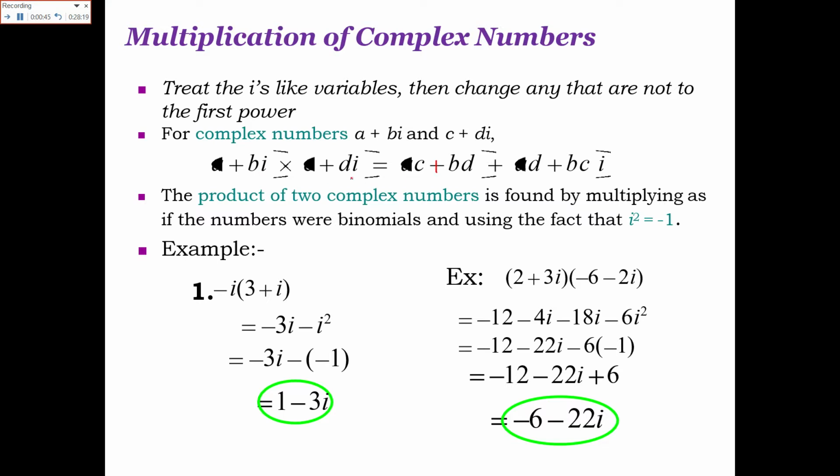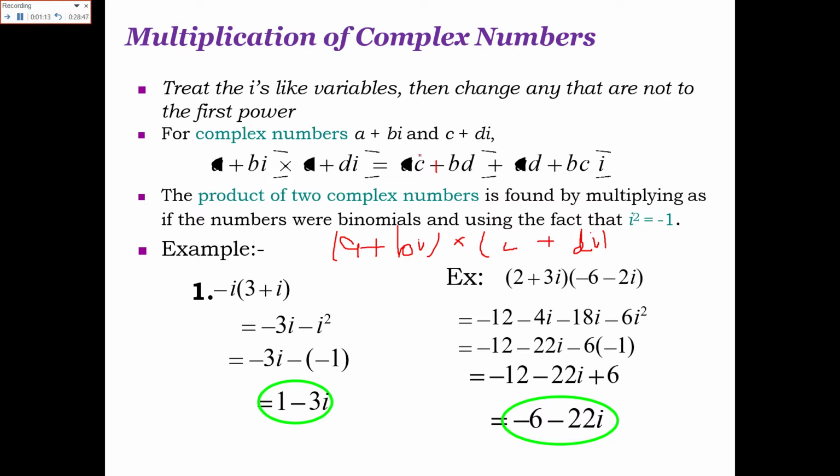b into d. Here I will show you a plus b iota multiplied by c plus d iota.